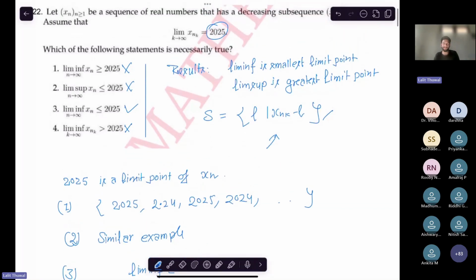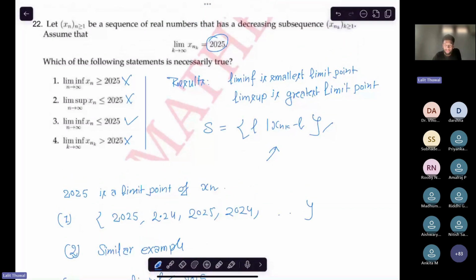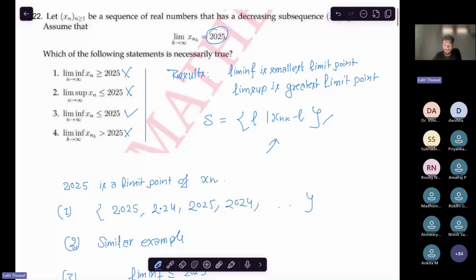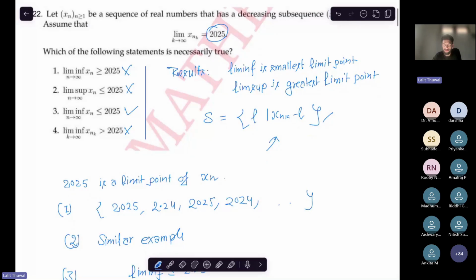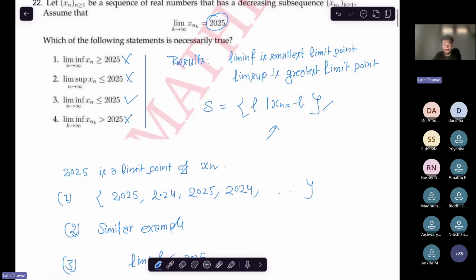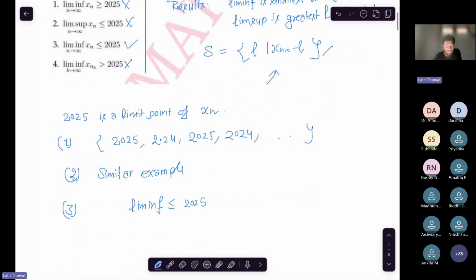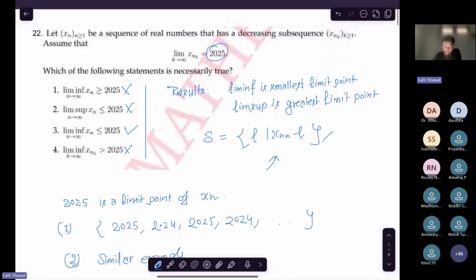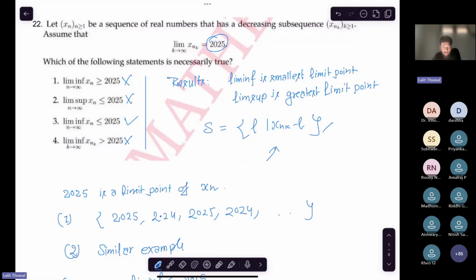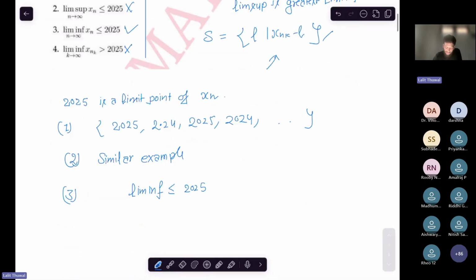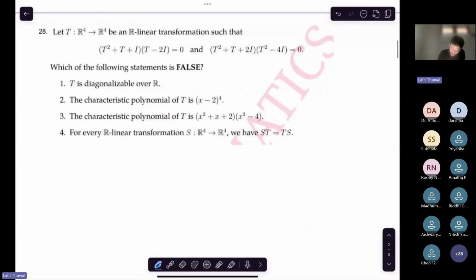Okay, is there any question? Yeah, what question? Ask. No question. The subsequence is decreasing. That doesn't matter. Let it be increasing, let it be decreasing. It says that 2025 is a limit point, right? Okay, and we have used only that. So let's solve this quickly, okay?